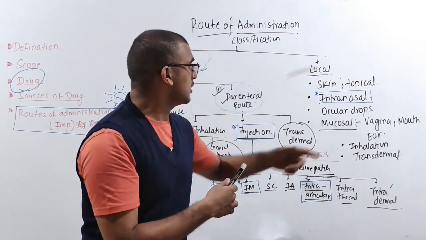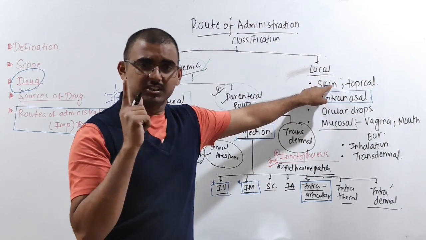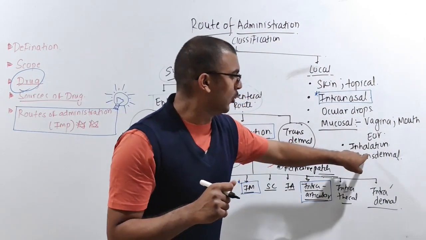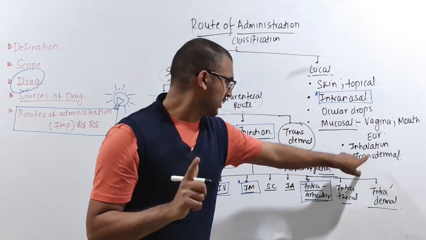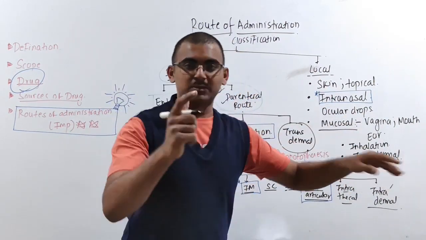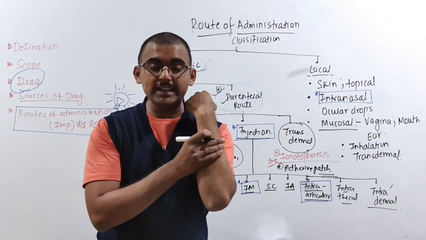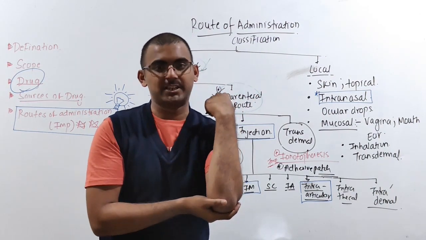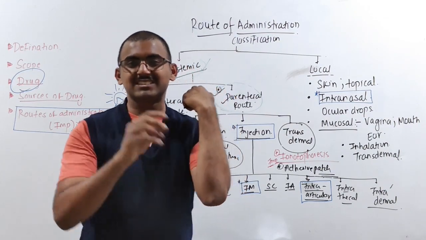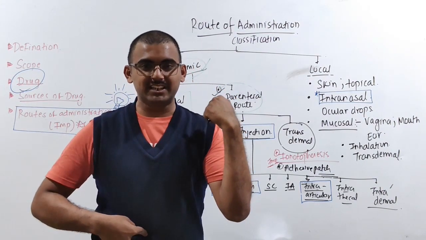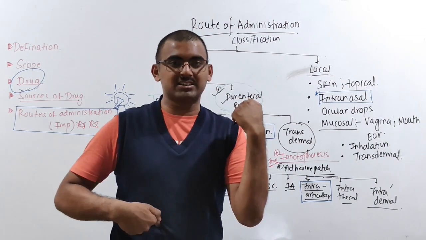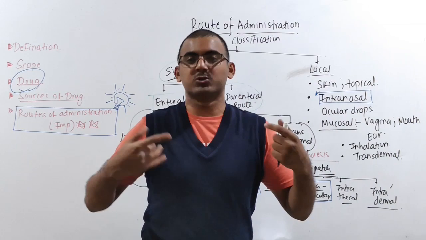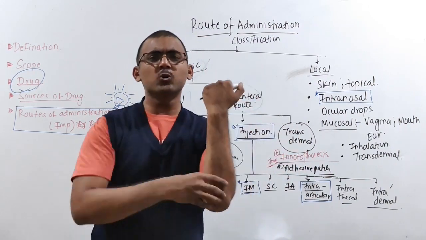But that one will come under the local action. Try to understand, transdermal is coming in both. One is your parenteral route, the other one is your local action. Don't get confused over here. When I tell you about local action, that means that painkiller patch. For example, my elbow muscle is paining. Does the drug have to go to my GIT? Is it compulsory that the drug has to go to the whole digestive system or your respiratory system? No, right? You want the local action.